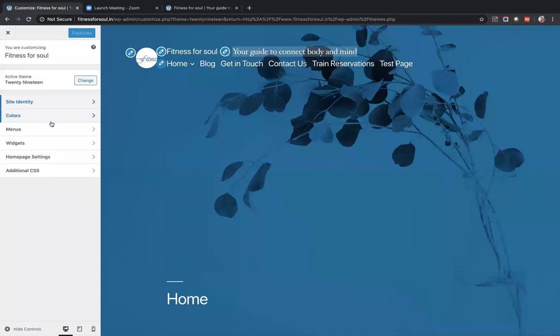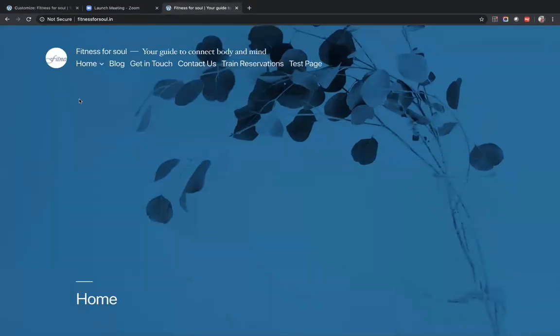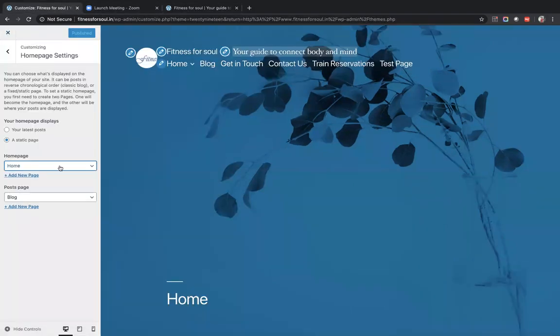So next we'll go to widgets. These subsections we'll cover separately. Just to customize, we can customize the home page along with it. So we can go to home page customization and see what is available. These are the 5 options that we have currently live on our home page. Our home page, if you see this, has menu items under home, blog, get in touch, contact us, and our test page. All this can be managed from this section. We'll take it up separately.